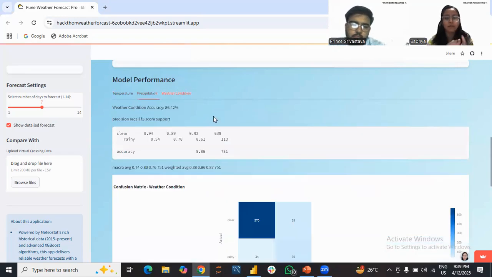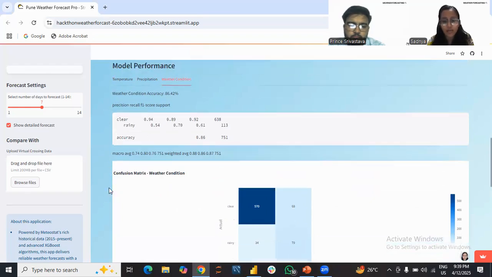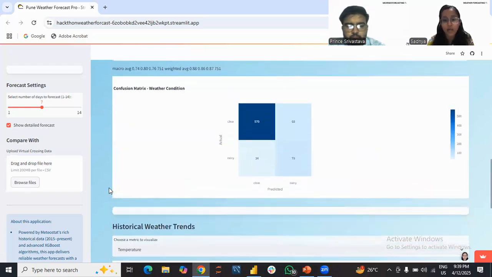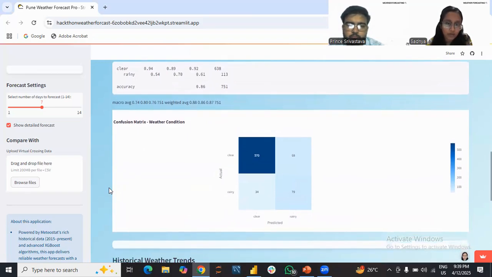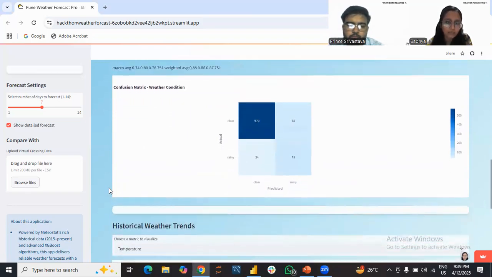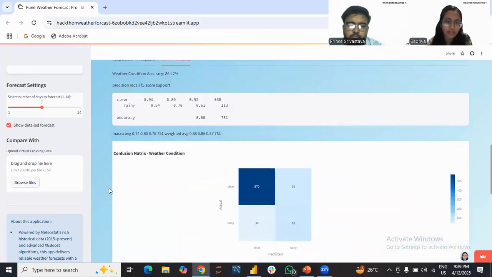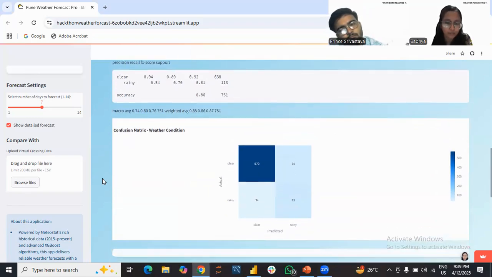Here we implemented a confusion matrix, which shows how many values are true positive, true negative, false positive, and so on. So this is our confusion matrix with an accuracy score of 86.42%.